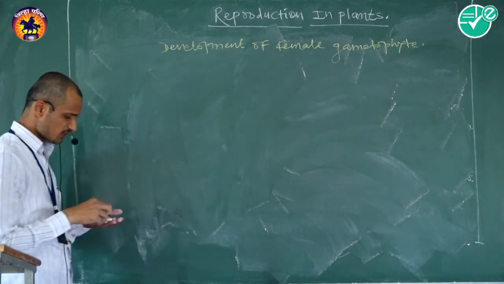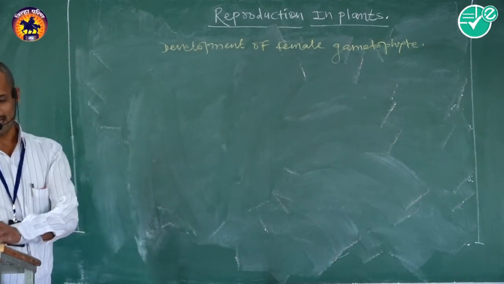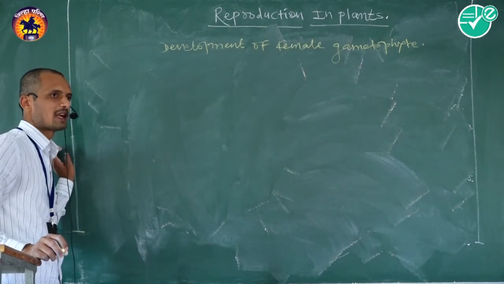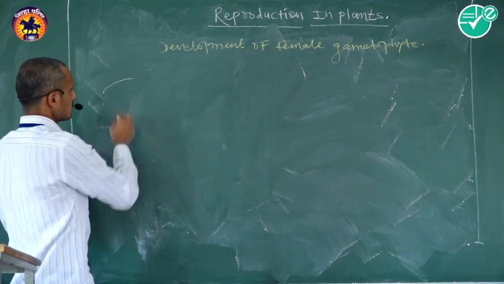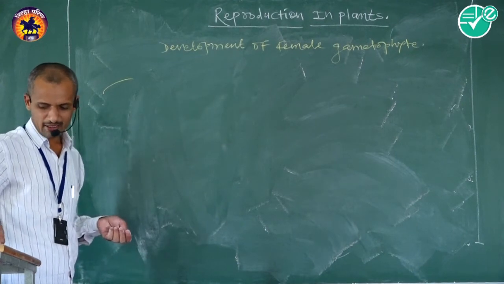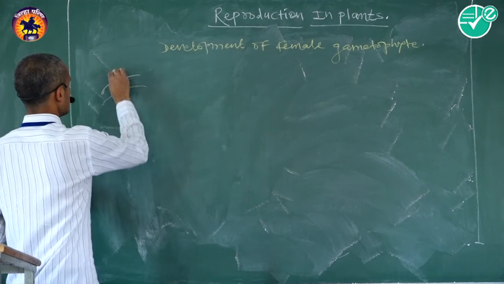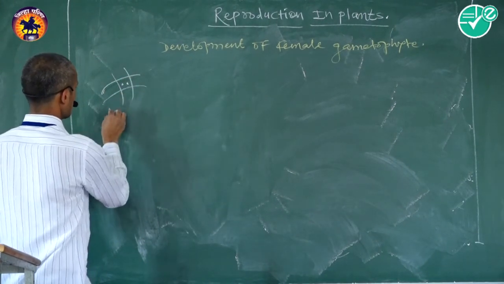The female gametophyte develops from the diploid megaspore mother cell.